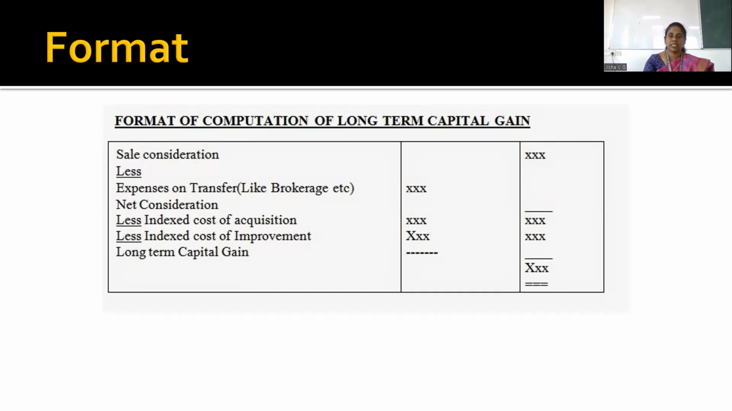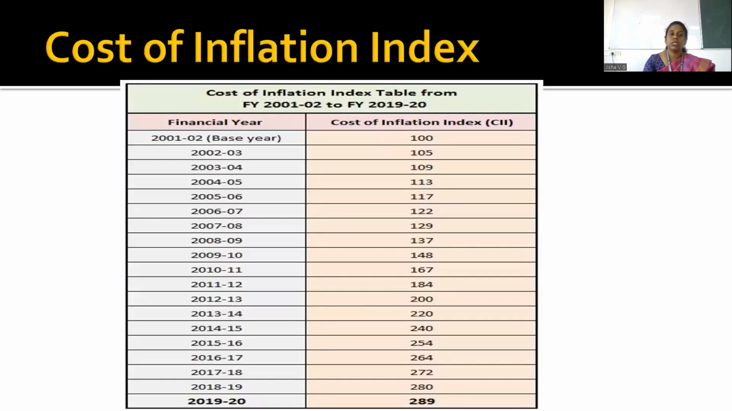You need a sale to be done. From the sale consideration, deduct all your selling costs, which means brokerage or anything incurred for making the sale. Then deduct the indexed cost of acquisition. Since it is long term, we use indexed cost of acquisition and indexed cost of improvement. After deducting these, what you get is your long-term capital gain. You need the inflation index, because using this inflation index we compute the indexation.